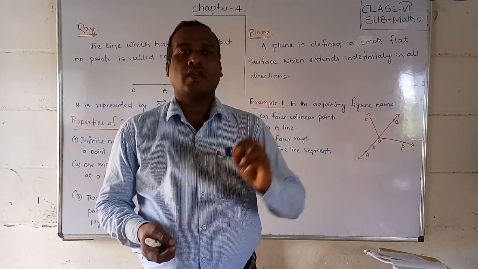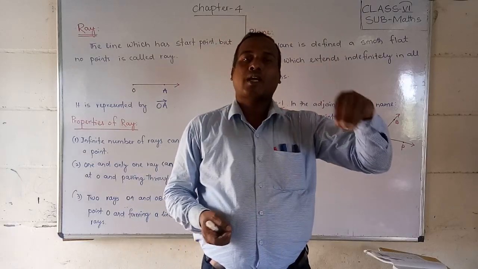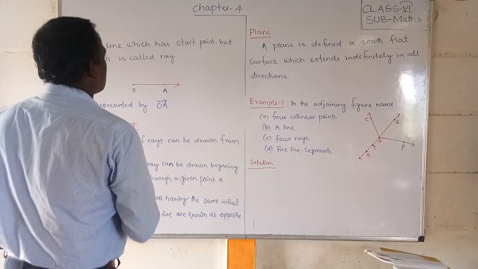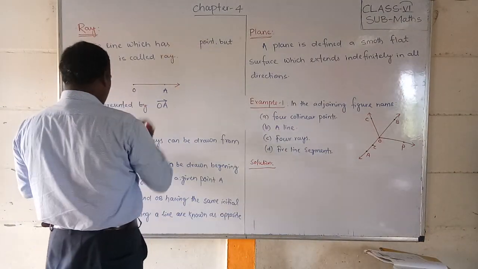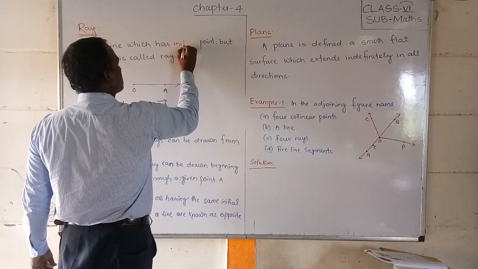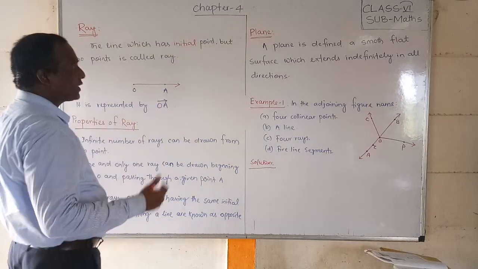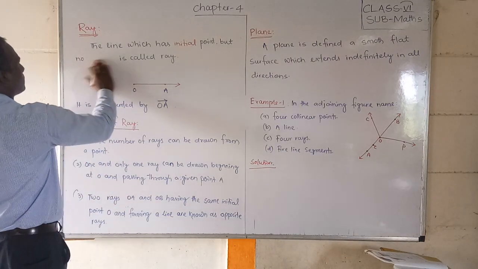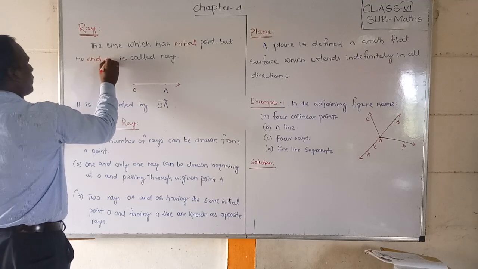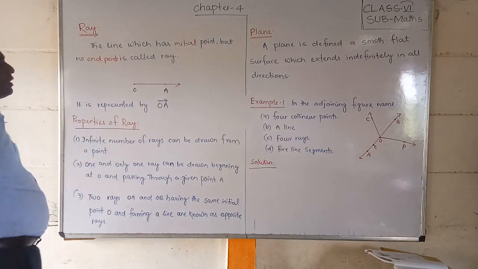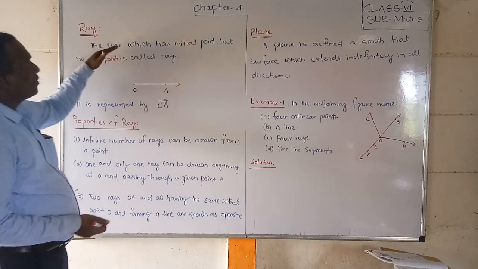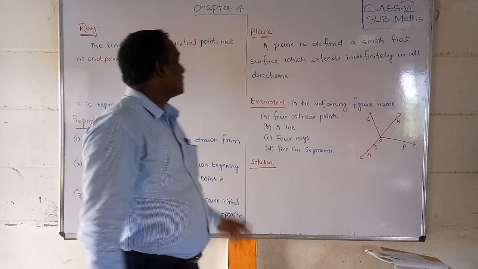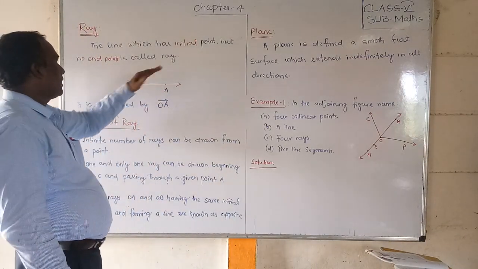So we should say where the source, the starting point, is. A line which has an initial point, meaning a starting point, but no end point, is called a ray.